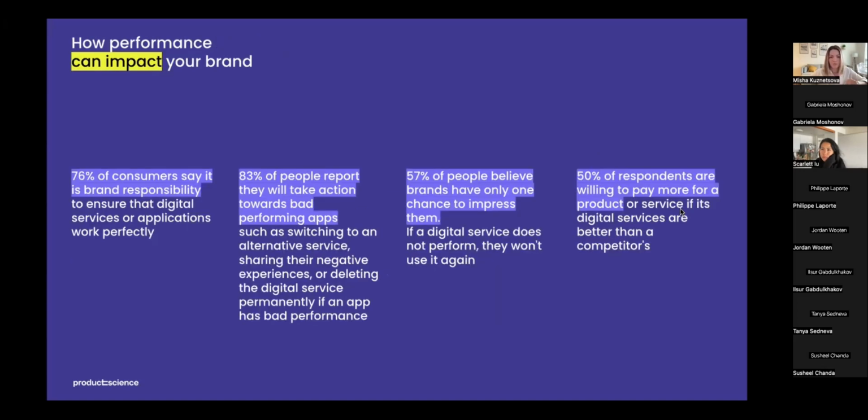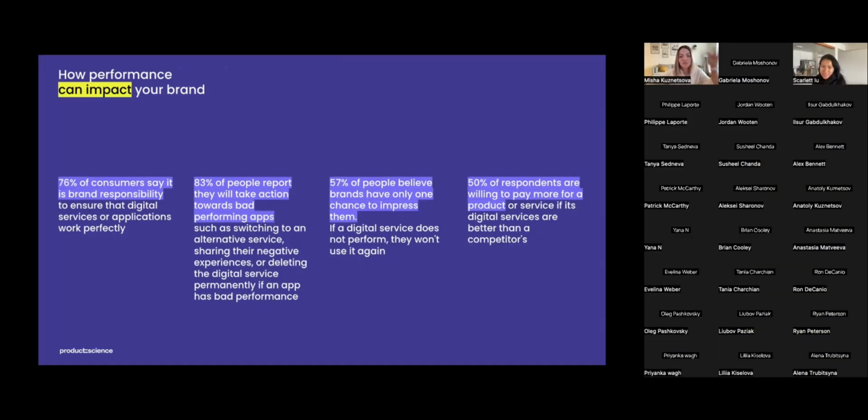According to Cisco's research laboratories, consumers are developing a digital reflex where they have higher expectations for the performance of digital services. Look at these high numbers. They're huge. 76% of consumers say their expectations are increasing. The responsibility to ensure that digital services or applications work perfectly lies with the brand, according to 72% of people.